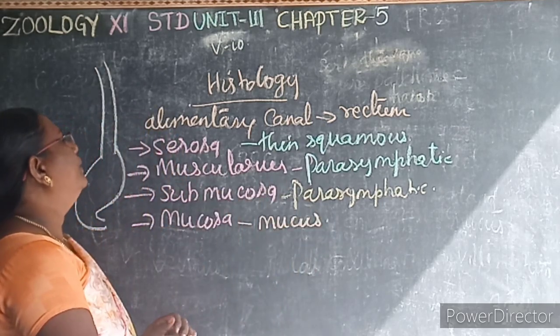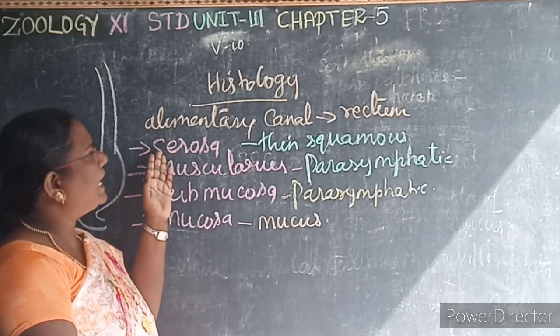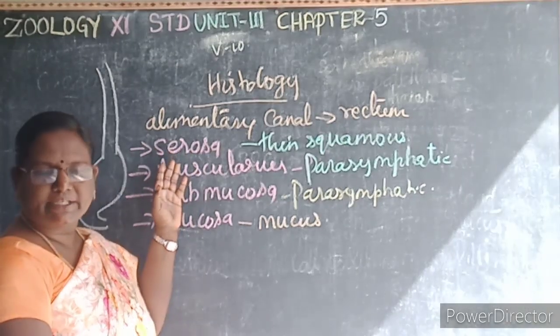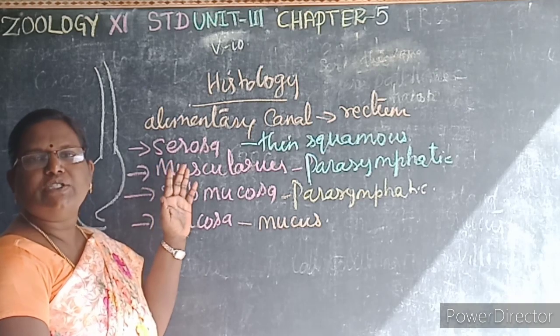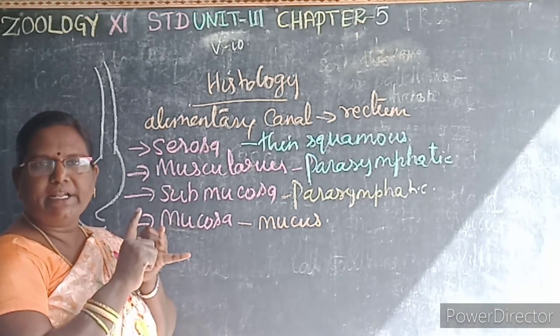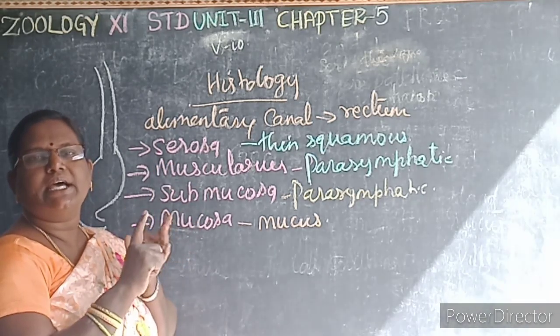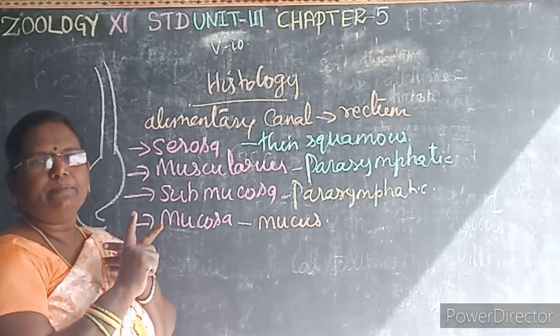Is it clear? So the tissues which line from the alimentary canal to the rectum are 4 in number. First one is serosa, second one is muscularis, third one is submucosa, fourth one is mucosa.